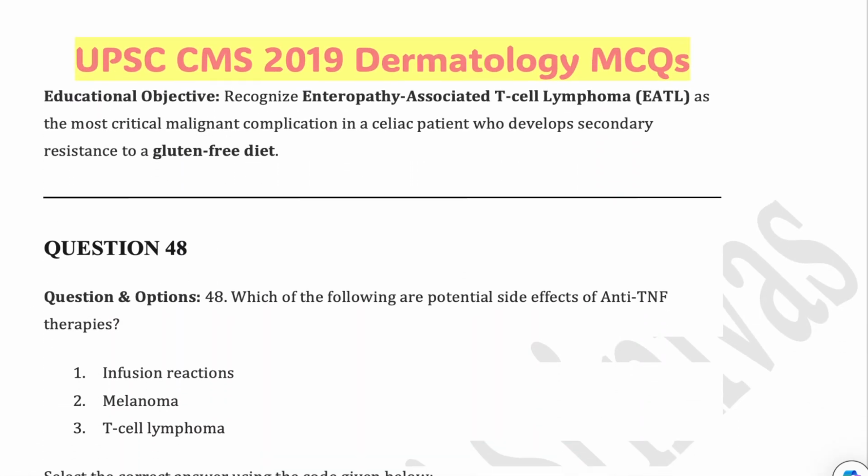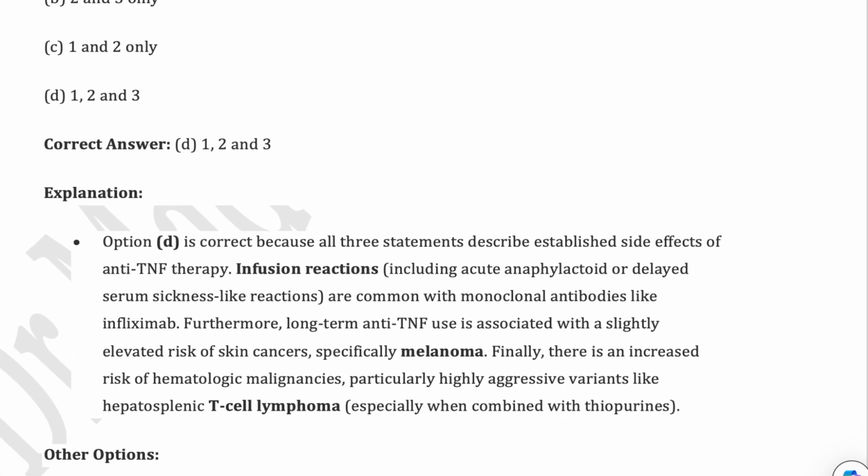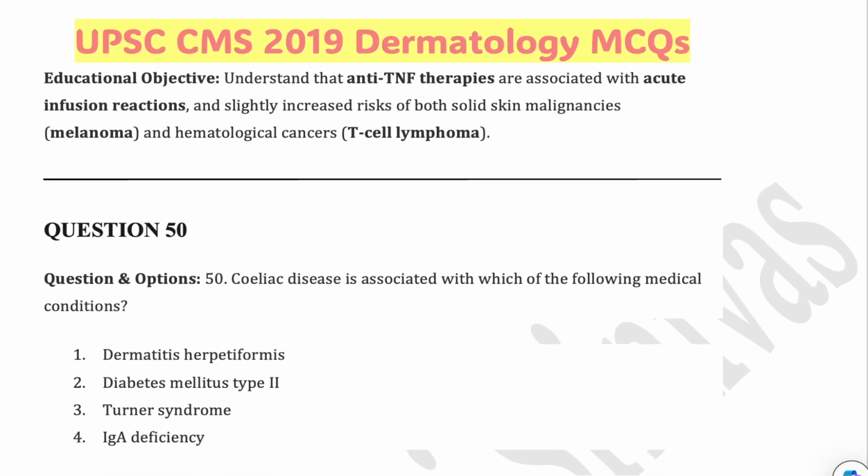The next MCQ is, which are the following potential side effects of anti-tumor necrosis factor alpha therapies? All of them, infusion reactions, melanoma, T-cell lymphoma could be the potential side effects. So you must remember these adverse effects, very important.